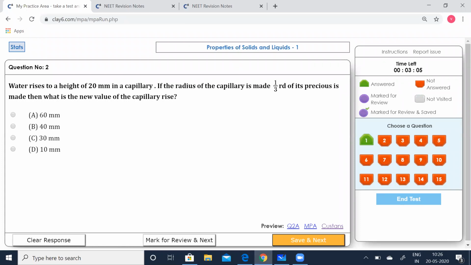Water rises to a height of 20 millimeters in a capillary. The radius of the capillary is made 1/3 of its previous value. Then what is the new value of the capillary rise? Okay, it is now going to be 1/3 of its previous value. Let's quickly calculate this.